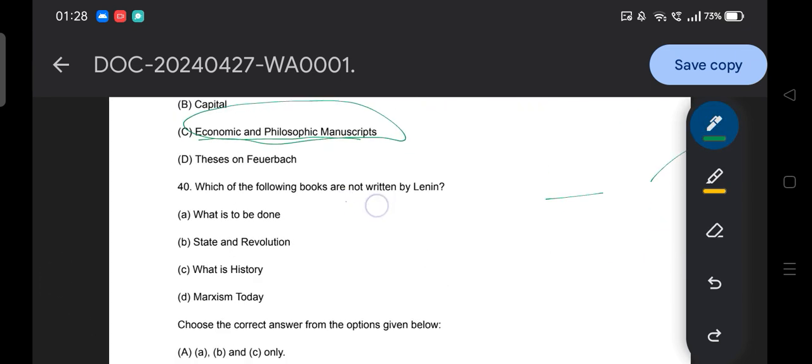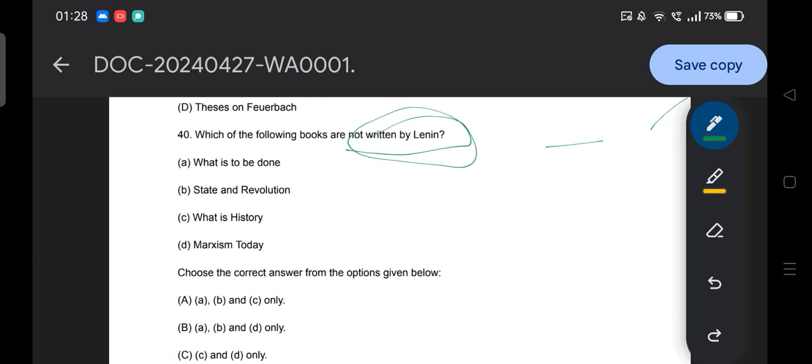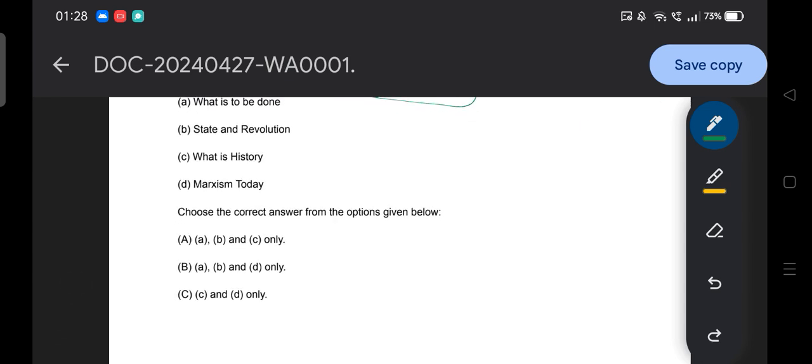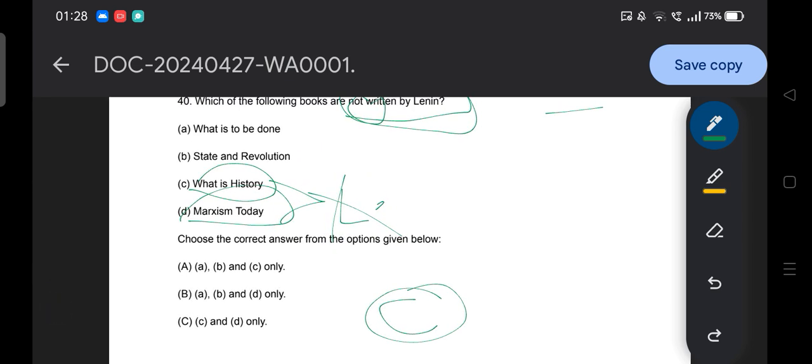Which of the following books was not written by Lenin? Option A, What Is to Be Done. Option B, State and Revolution. Option C, What Is History. And option D, Marxism Today. So, not written by Lenin. Sometimes we need to focus on the word 'not'. So it is basically option C and D. Option C is the answer, because What Is History and Marxism Today are not written by Lenin. That's why option C is the answer.